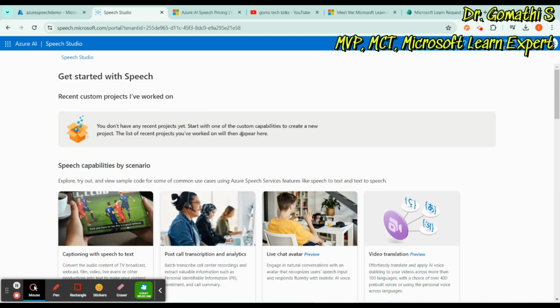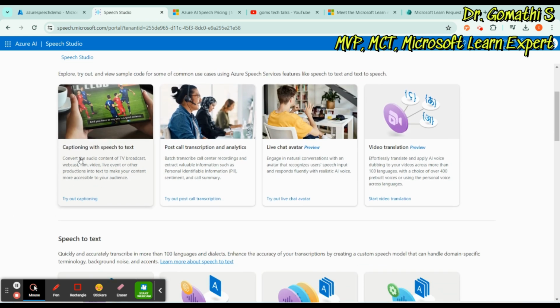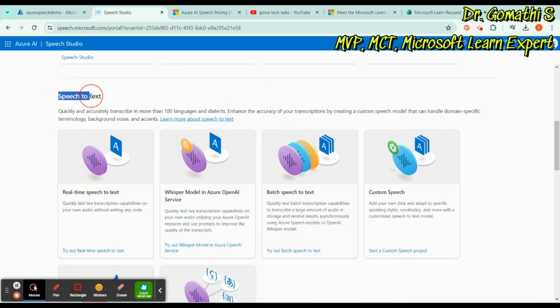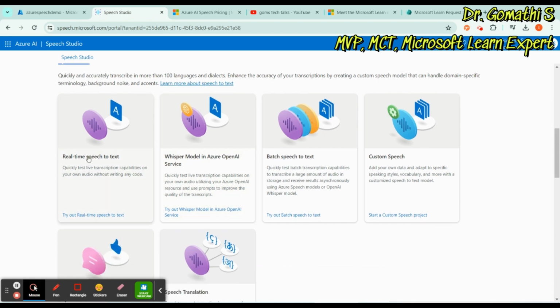So here you can see this is the speech studio, sorry. Here you can see captioning with speech, post call transcription, live chat, avatar, video, and if you scroll down, you can see speech to text. Real time speech to text, whisper model in Azure OpenAI services. You can try out these services if you want. Batch speech to text, you have a custom speech project as well. You can create a custom speech project. Probably we will look at this later after we complete all the lab exercises. We are going to see real time speech to text.